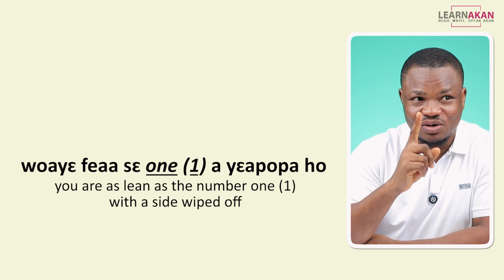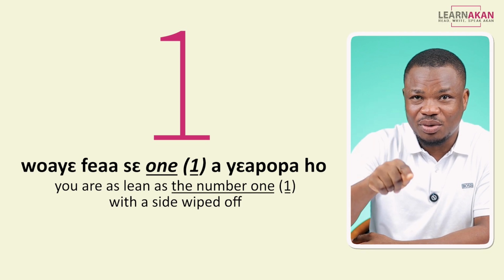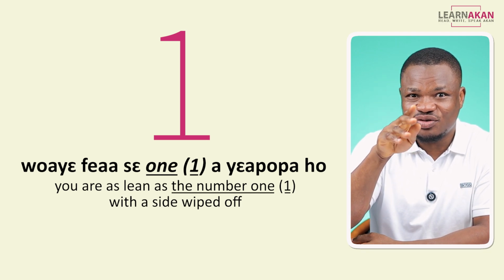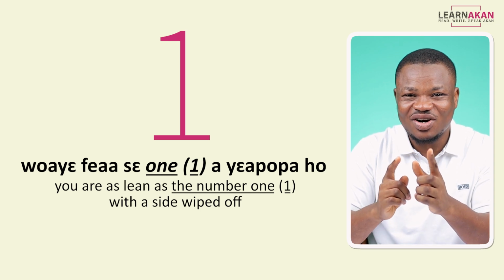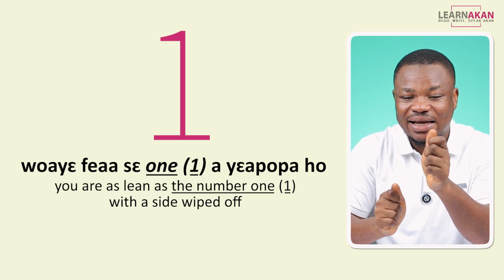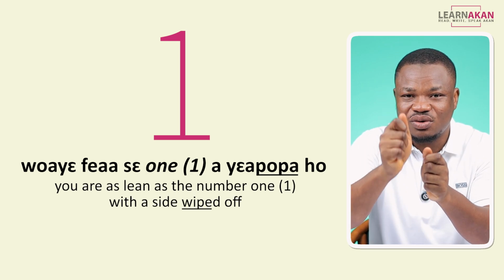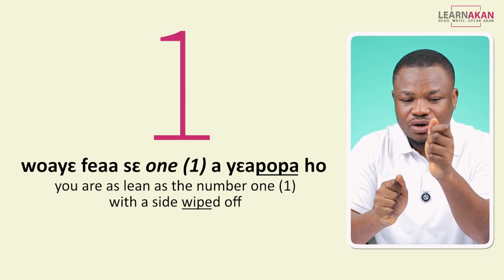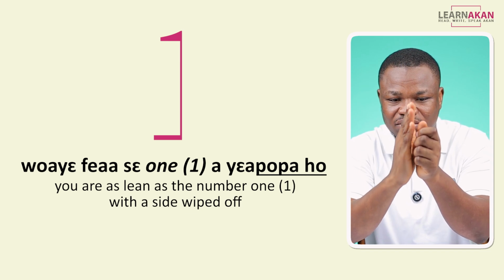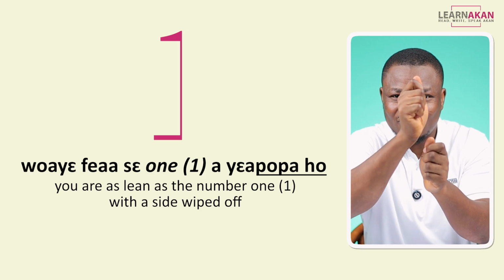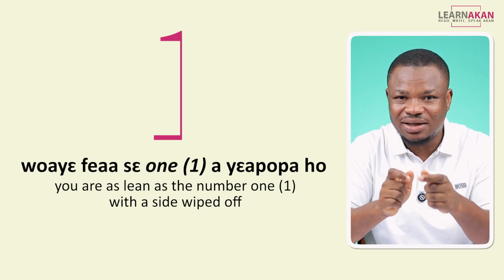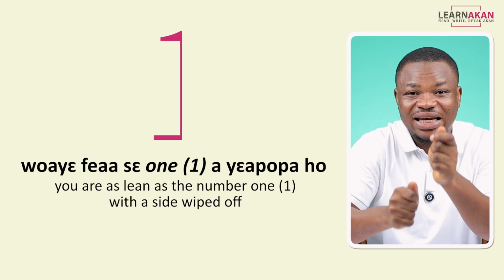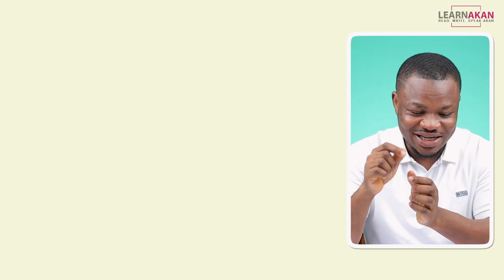So one, the number one. When you write it on a board, one in itself is already slim, right? So they would describe you, they would say, why fia sa wana ya pepa ho? Pepa means to clean or to wipe. So you are as lean as the number one that maybe half has been cleaned off or wiped off. But don't use that. This is an insult. Let's go to the next one.